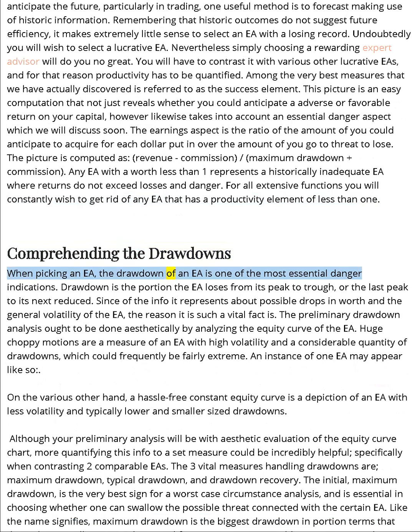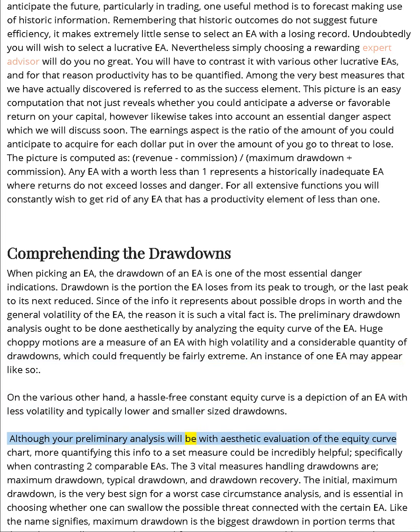Understanding the drawdowns. When picking an EA, the drawdown of an EA is one of the most essential risk indicators. Drawdown is the percentage the EA loses from its peak to trough, or the last peak to its next low. Because of the info it represents about possible drops in value and the general volatility of the EA, the reason it is such a vital fact is the initial drawdown analysis ought to be done visually by analyzing the equity curve of the EA. Huge choppy motions are a measure of an EA with high volatility and a considerable quantity of drawdowns, which could frequently be fairly extreme. An instance of one EA may look like so. On the other hand, a smooth constant equity curve is a depiction of an EA with less volatility and typically lower and smaller drawdowns.